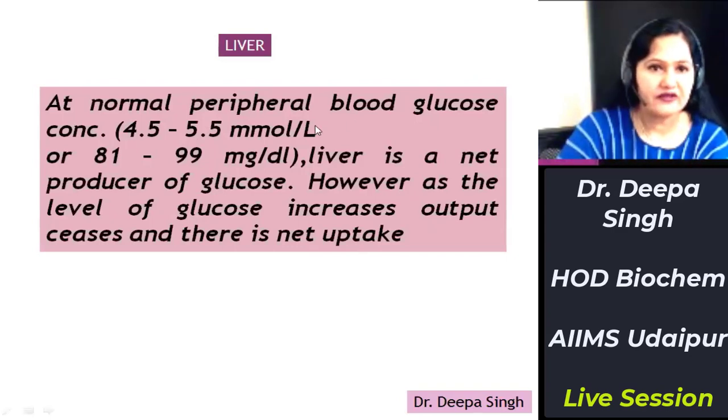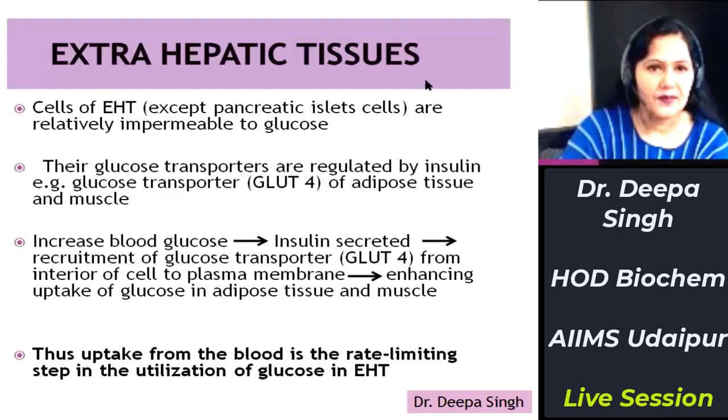So at normal peripheral blood glucose concentration, which is 81 to 99 milligram per deciliter, the liver is a net producer of glucose. Only when the glucose concentration increases is the output of glucose ceased and there is a net uptake. Second comes extrahepatic tissues.